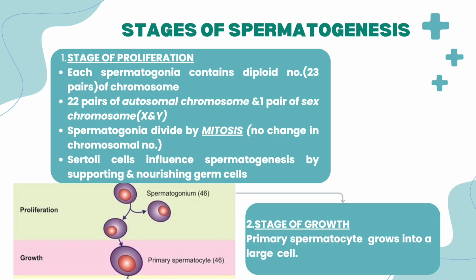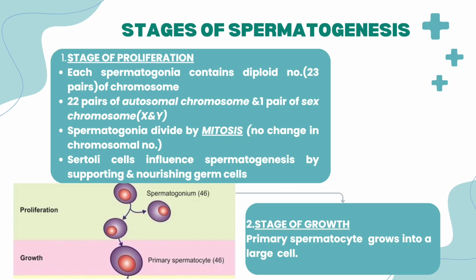Here is an important point: they divide by mitosis, but there is no change in the chromosomal number. Sertoli cells influence spermatogenesis by supporting and nourishing germ cells. This is a function of the Sertoli cells.